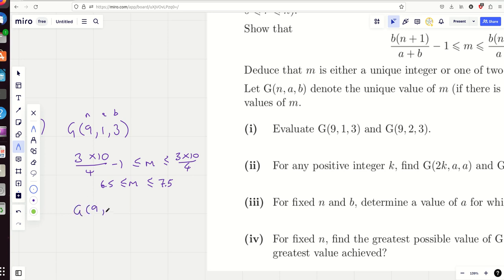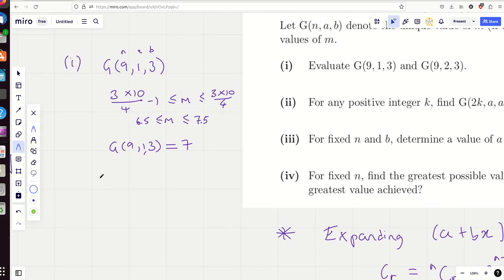In other words, G913 equals 7. Okay, for G923, it's obvious that this is going to be the case where there's two different values and you'll need to take the larger one. It's just the kind of thing they would do.